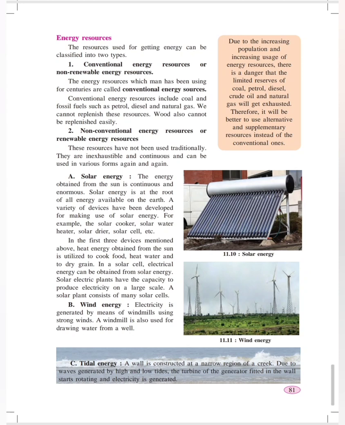It is petrol, diesel, and natural gas. Fossil fuels are also non-renewable energy resources. These are the resources which we do not get again and again after a fixed period of time. Once it is over, you cannot obtain it again. That is why they are called non-renewable energy resources.